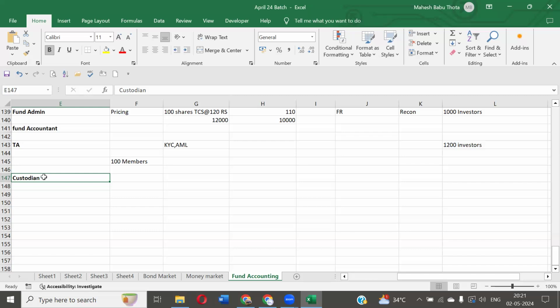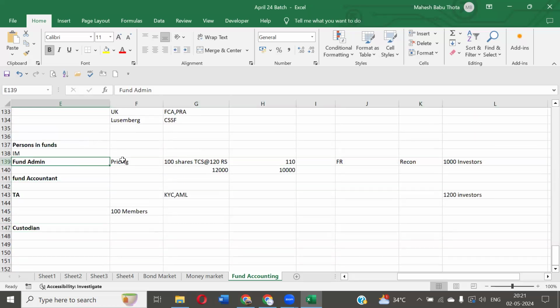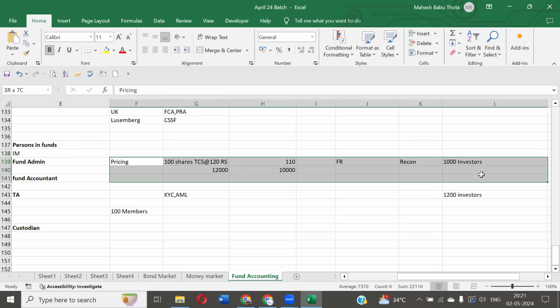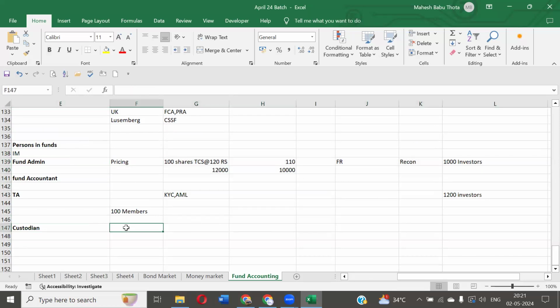They will also perform some supervisory duties as a custodian. Why is that? The fund administrator is already there, right? Why again do we need to appoint a custodian? The fund administrator takes care of all activities related to the securities and fund. What if the fund administrator is booking different shares and different trades? Let's say we have 1,000 shares in TCS, 200 shares in HDFC, or somewhere like DMart shares.